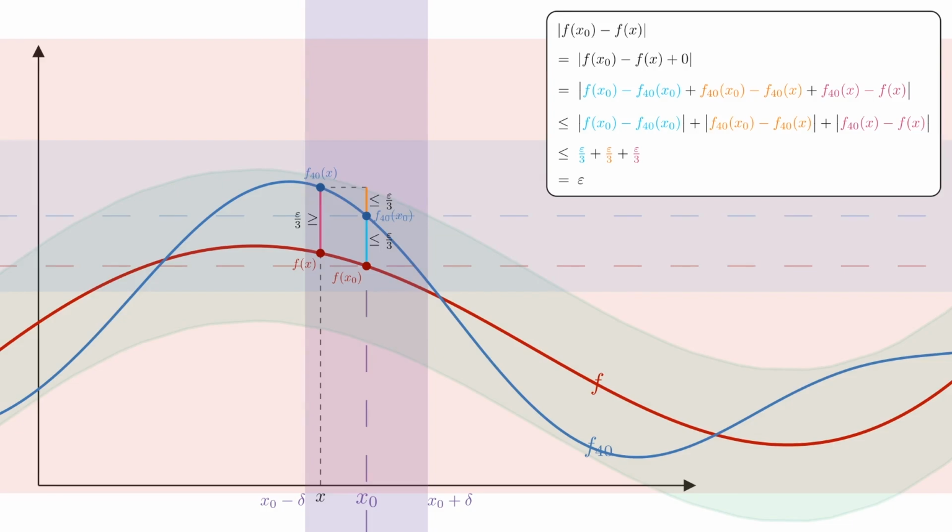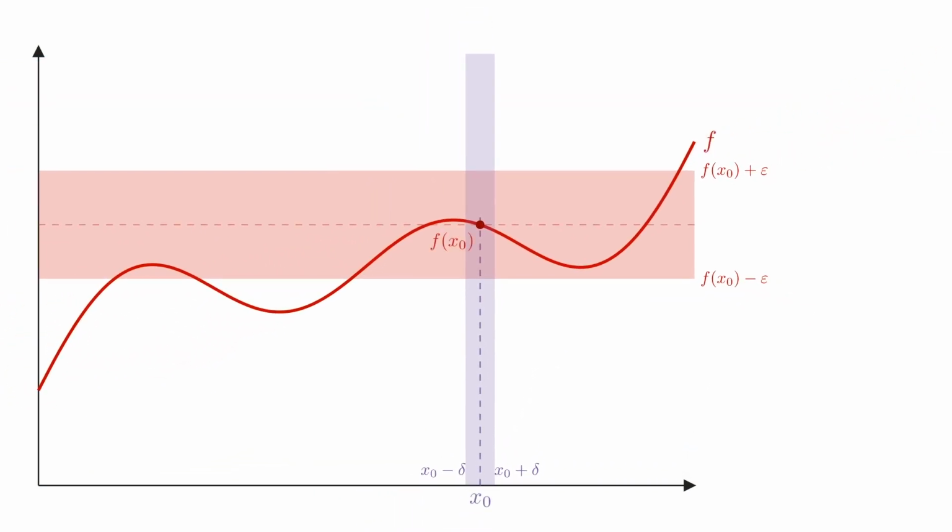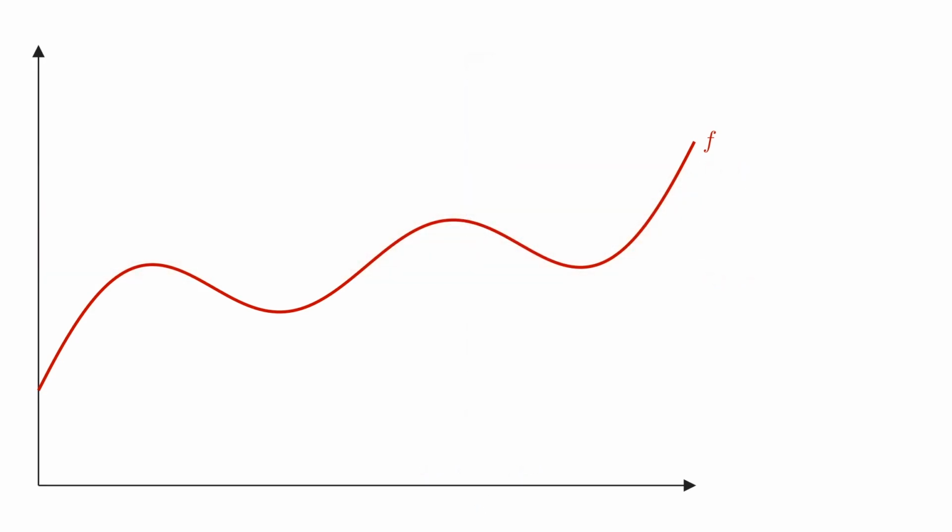We have shown that whenever x lies within that delta region around x0 that we have found and fixed, then the value f of x lies within epsilon of f of x0. So the red value f of x lands inside the epsilon band around f of x0. That means exactly that f is continuous at x0. Now we zoom out again. What have we shown? We showed continuity at one point x0, but x0 was completely arbitrary. We never used anything special about its location, so the exact same argument works for every point in the domain. Therefore, the limit function f is continuous on the whole domain.